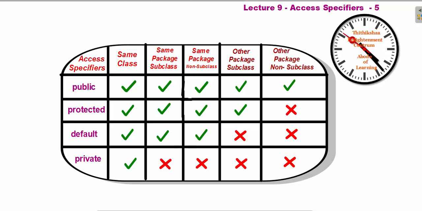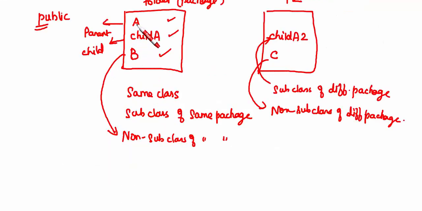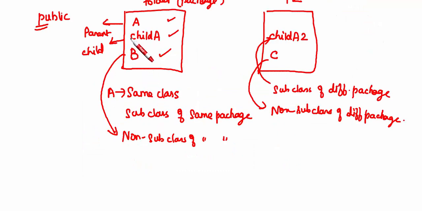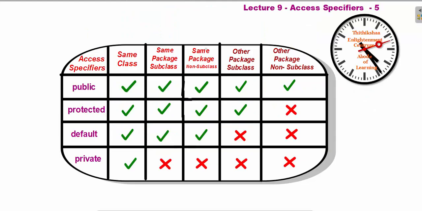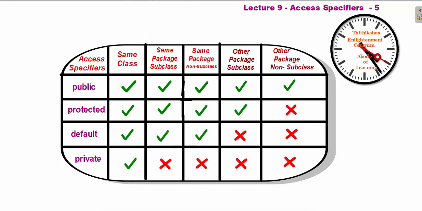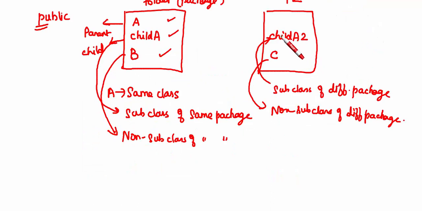If you give public, same class is nothing but A, so within the same class it's accessible. Next, same package subclass: child of A is a subclass of the same package, and here it's accessible. Same package non subclass: I have some other class called B, and here also it's accessible. Next, other package subclass. This is another folder, nothing but a package. I told you here you have one more child.